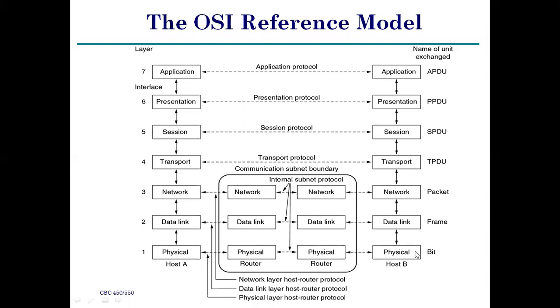Simply, we can easily understand, right? And very easily remember and very easily present. Here, this is the application, and this is also application, so this is the application protocol. And this is presentation, it also has presentation, so it is the presentation layer protocol. This is session.